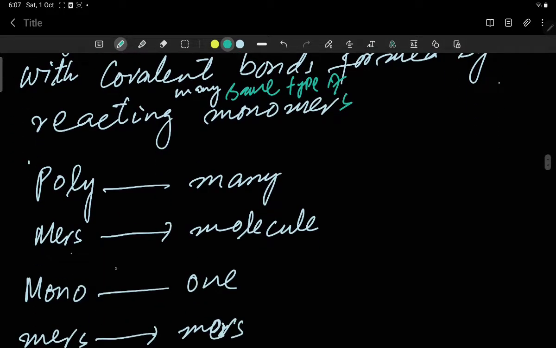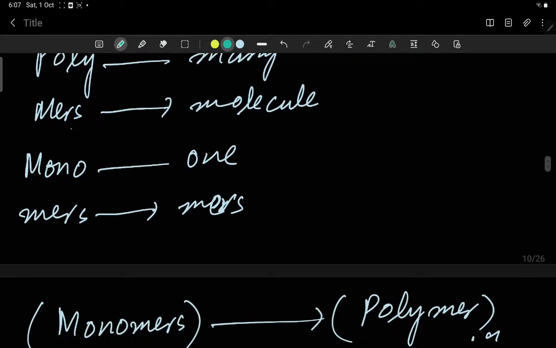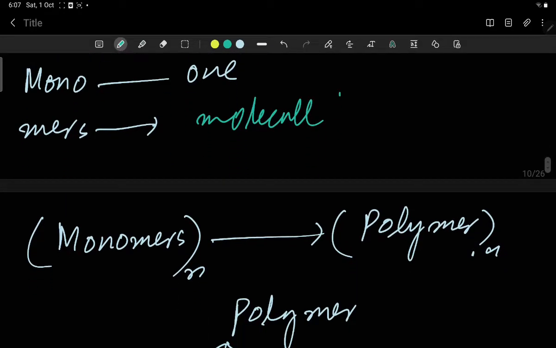Poly means many, mers means molecules. Mono means one, mers means molecules. So many monomers join to form a polymer.